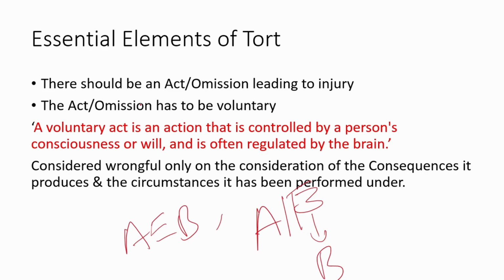The act or omission of the act has to be voluntary. As per the famous jurists Austin, Holmes and Stephen, a voluntary act is an act that is controlled by a person's consciousness or will, and it is often regulated by the brain. That being said, even if the act was voluntary, it is considered wrongful only on the grounds of the consequences it produces and the circumstances it has been performed under.